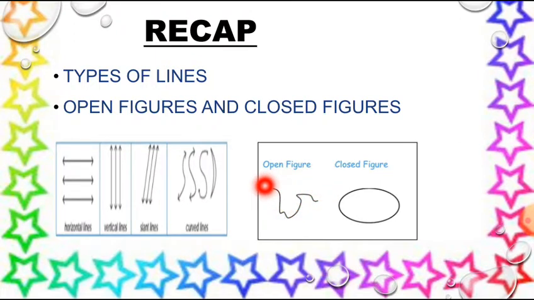That means the starting point and the ending point are different in open figures, and in a closed figure the starting point and ending point are both the same. This figure is closed, so it is a closed figure, but this one is open, so it's an open figure. Got it, children? Okay.